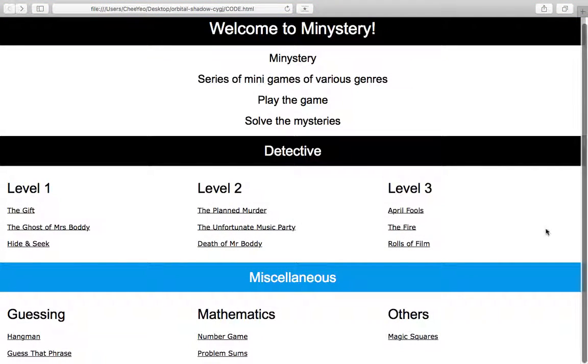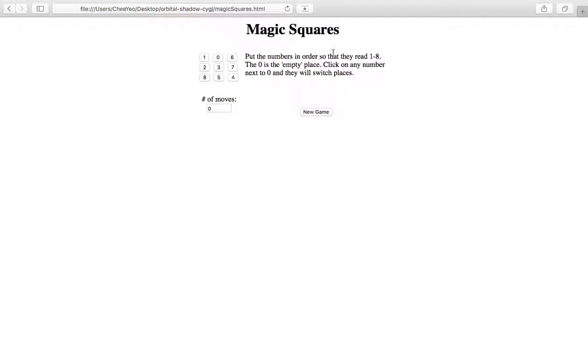Lastly, we have the mind-boggling Magic Squares game, where users have to move the numbers around to form a square of consecutive numbers. The number of moves is recorded for each attempt.